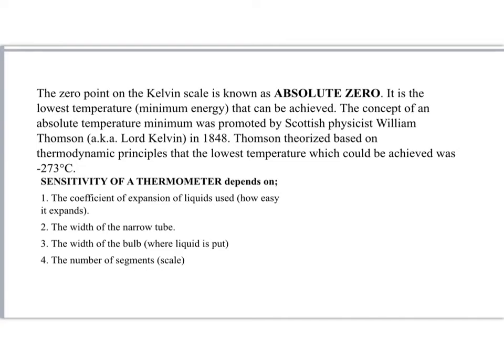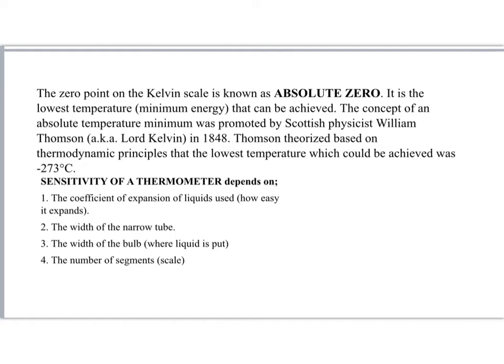It's the lowest temperature, the minimum energy that can be achieved. The concept of an absolute temperature minimum was promoted by the Scottish physicist William Thomson, also known as Lord Kelvin, in 1848. Thomson theorized, based on thermodynamic principles, that the lowest temperature which could be achieved was 0 Kelvin or minus 273 Celsius.